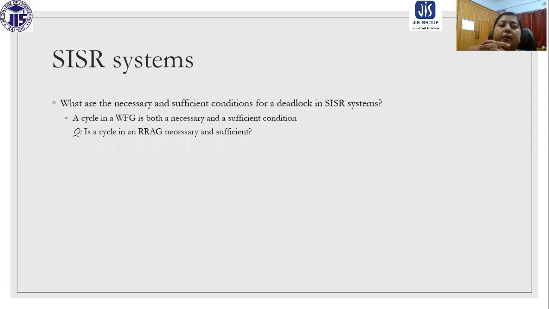But the question is, is a cycle in an RRAG, that means the resource request allocation graph, basically, necessary and sufficient? Obviously yes.